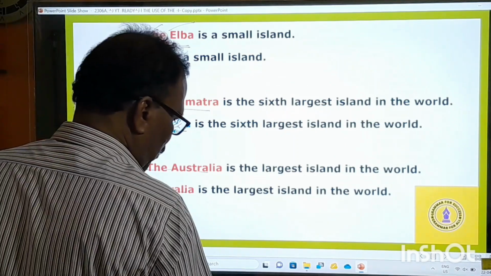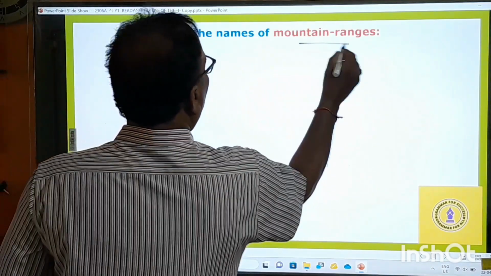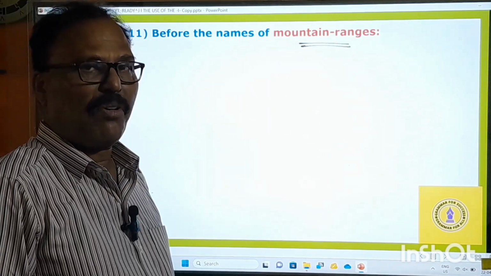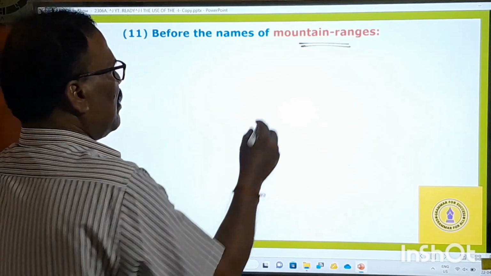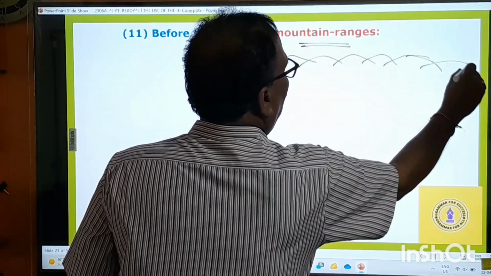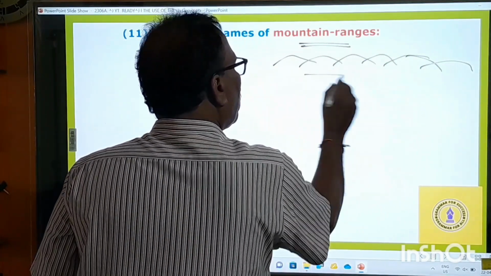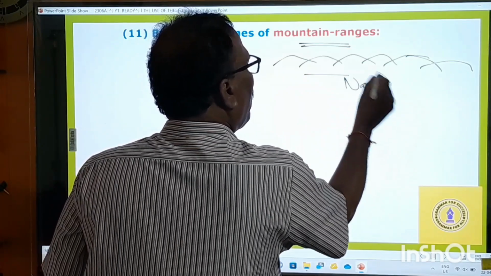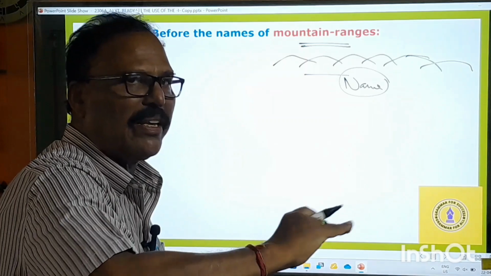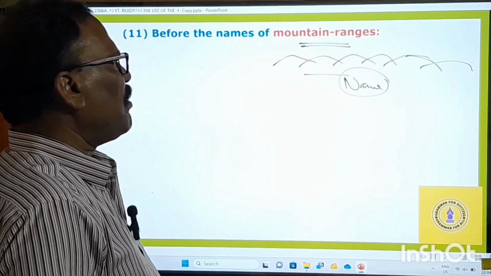Okay, it's a mistake. Before the names of mountain ranges. Dear test takers, before the names of mountain ranges, what is that? Mountain ranges must be in a line, and they must have a name. Before that name we have to use the definite article. That's called a mountain range. Range means line.